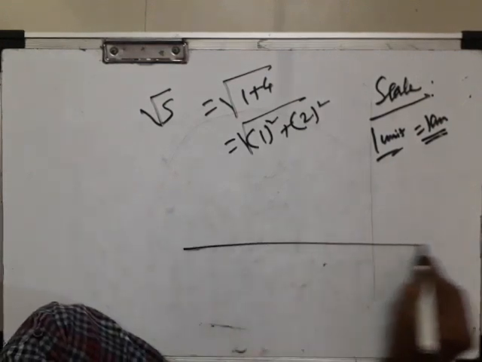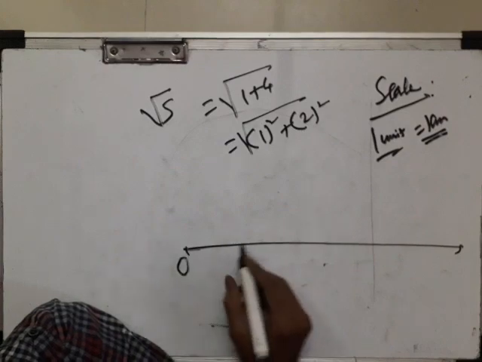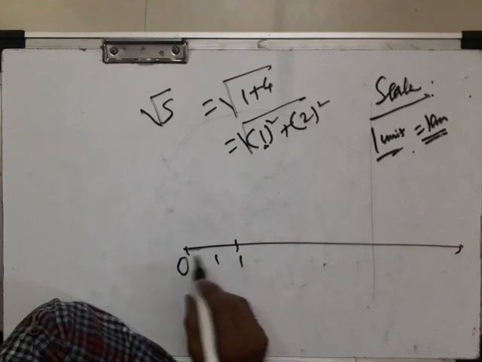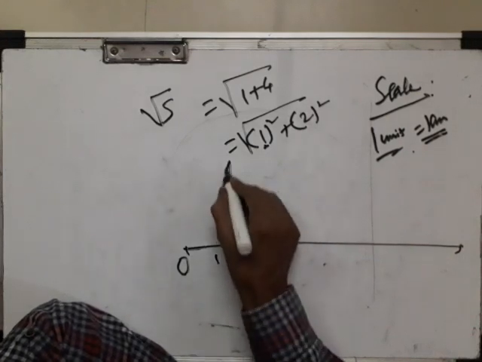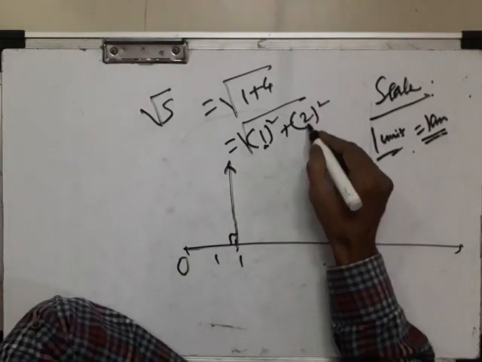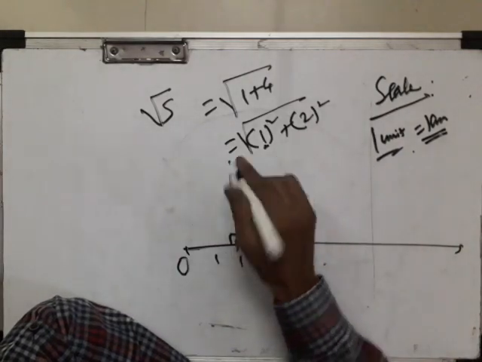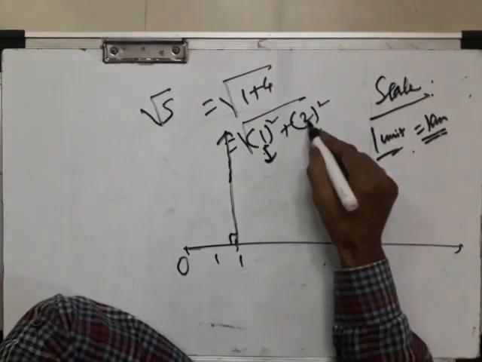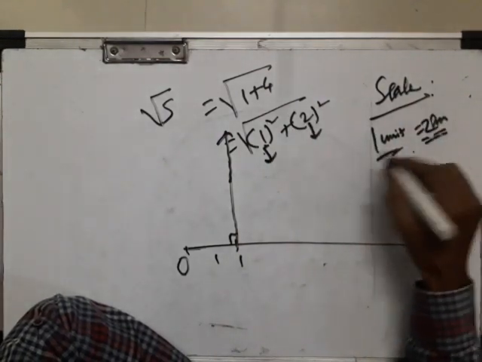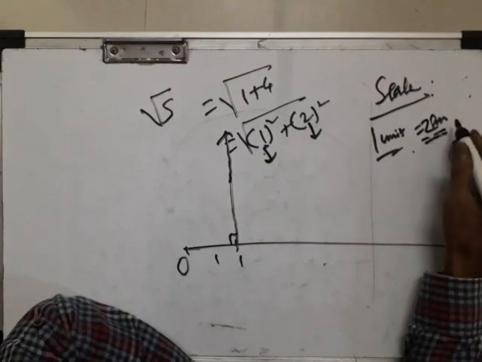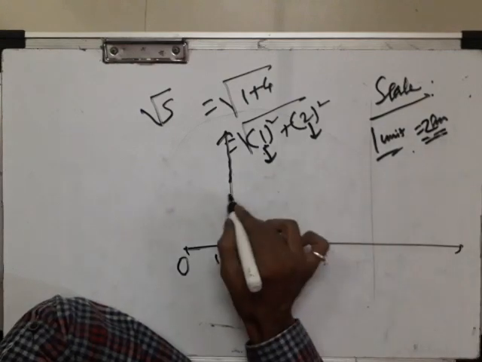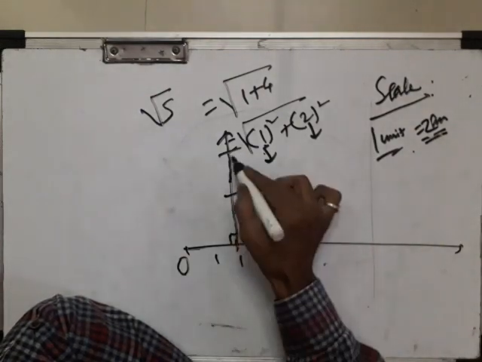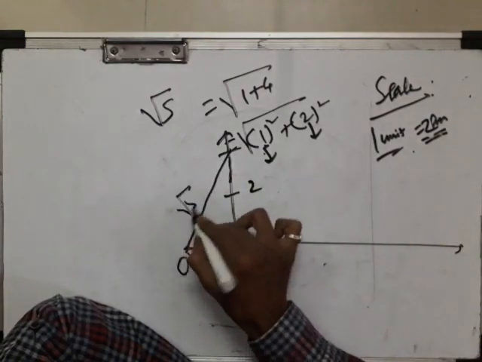Now we'll draw it. Just you can say 0. This is 1 unit, means you can take 1 right here, 1 in between these two. Just draw one perpendicular here. Then 2 means 4 centimeter. ये units हैं, याद रखना, अंदर के numbers जो है ना units हैं. 2 units, हम scale क्या choose कर रहे हैं, 1 unit is 2 centimeter. 2 की जगह आप 3 centimeter भी ले सकते, तो 2 units में 6 लेना पड़ता अगर 3 लिया होता, but यहाँ 4 लिया तो यहाँ पर 2. Join it, so definitely it is √5.